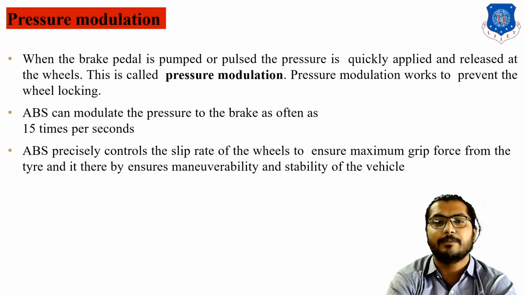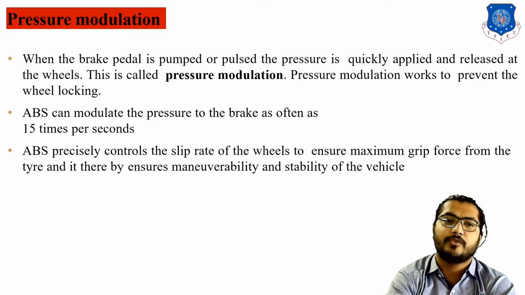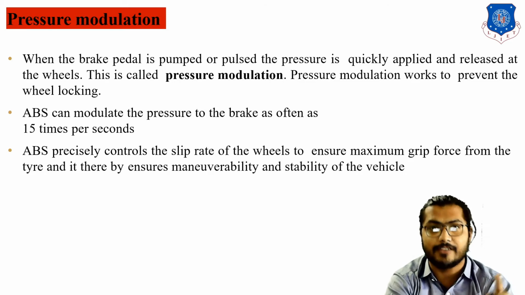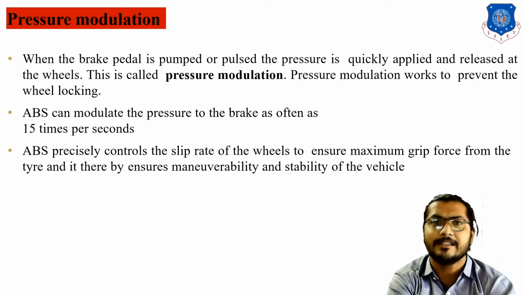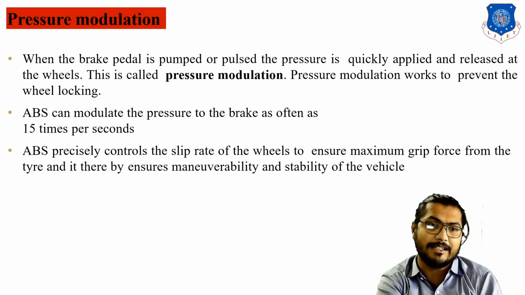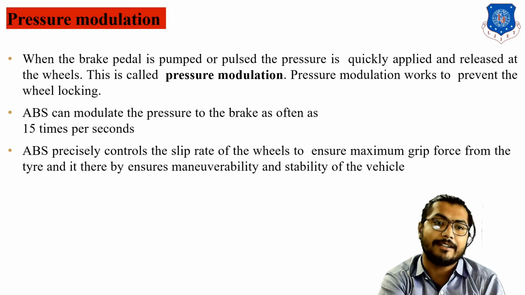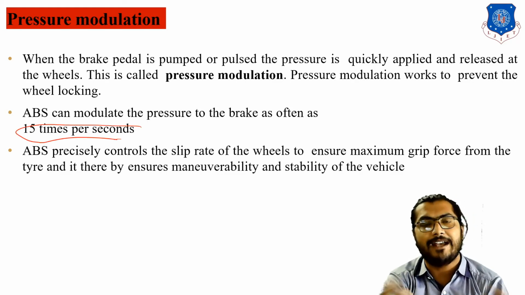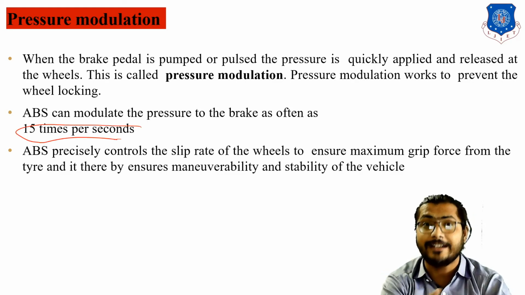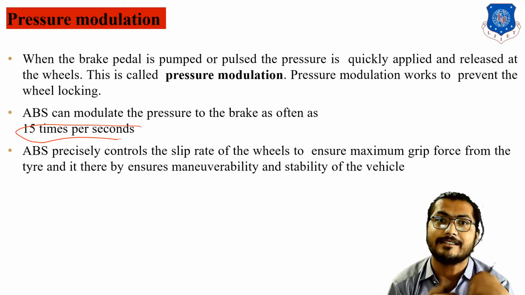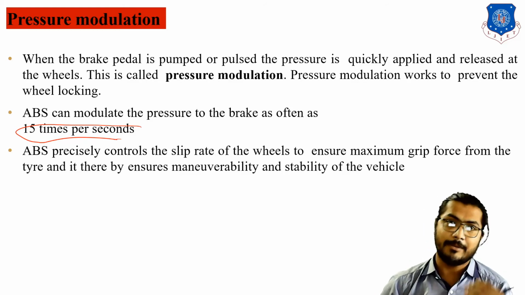The ABS can modulate the pressure to the brake as often as 15 times per second. Sorry, I said in the previous one minute, but here it is 15 times per second. That means the brake is applied and released 15 times in 1 second. Okay, so remember these things.